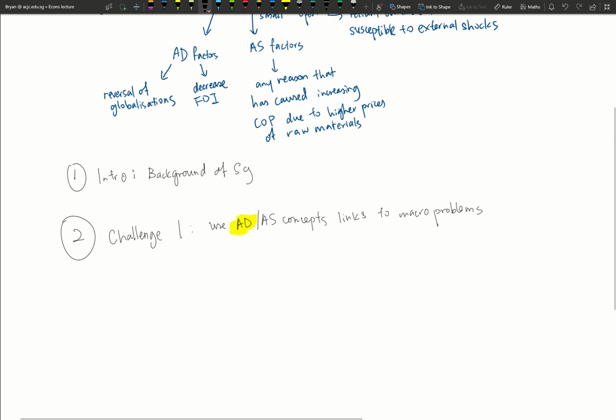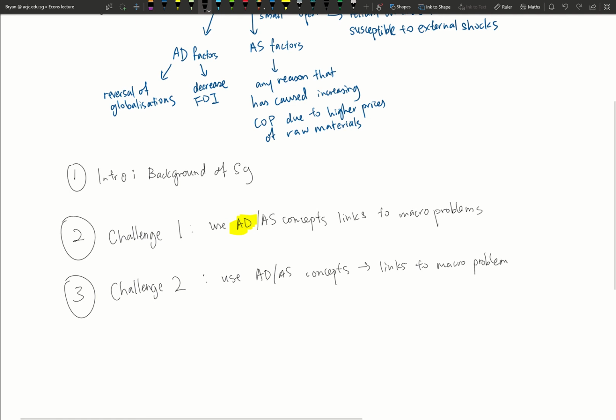Naturally, in your next paragraph, you will talk about the other challenge, whether internal or external. In this case, we have to give an external reason, but we will also use AD-AS concepts and link it to macro problems.